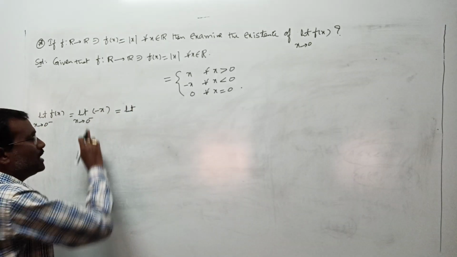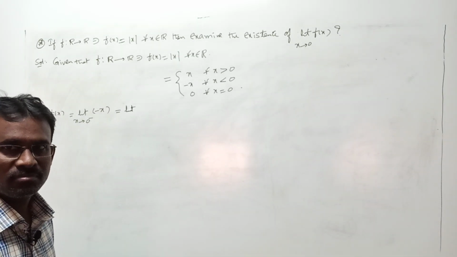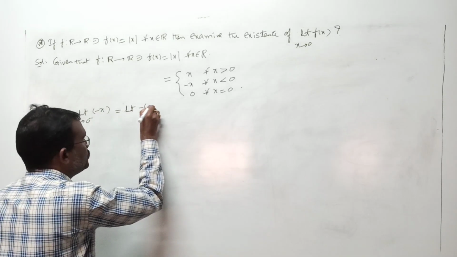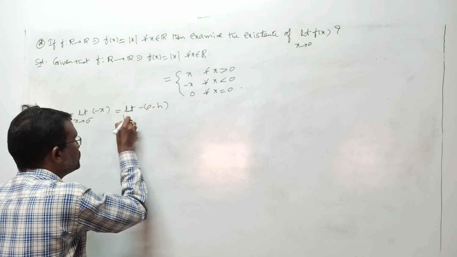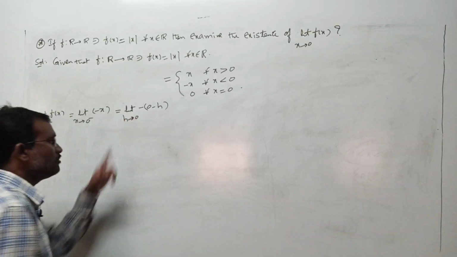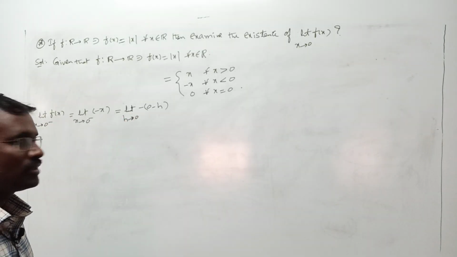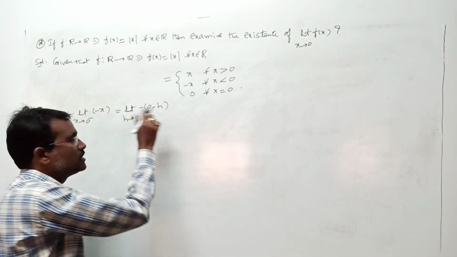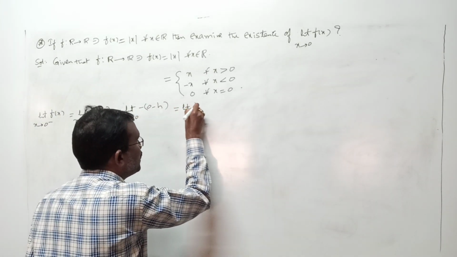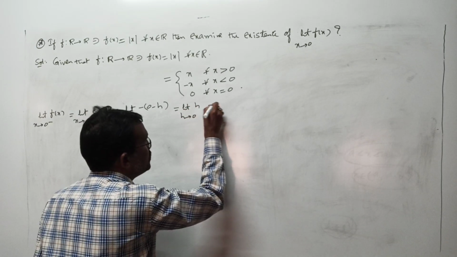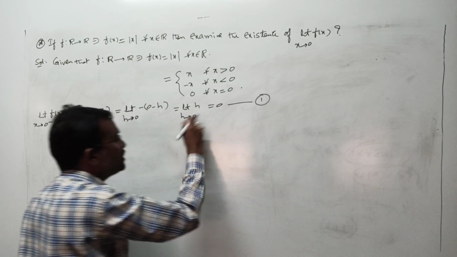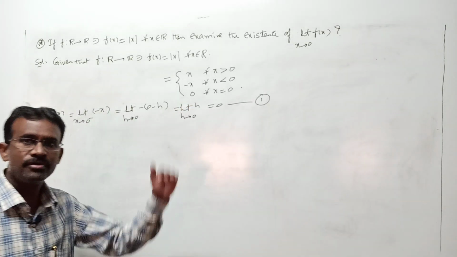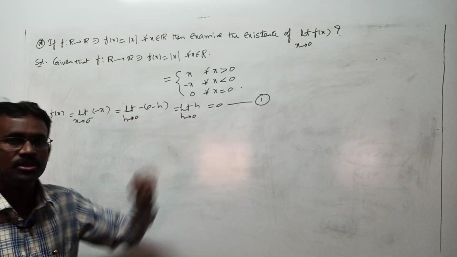Now write this down in terms of h, under the definition I proceed. Replace x with 0 minus h and then take h tends to 0, right? Now here minus, replace x with what? 0 minus h and then take h tends to 0. Under the second notation, this one only, right? Now here minus of 0 minus h is what? Minus h, minus into minus means what? h. I mean here we got limit h as h tends to 0. Is it 0 or not? Limit h as h tends to 0 is what? 0, right? That is the first. I mean the left hand limit value is 0.